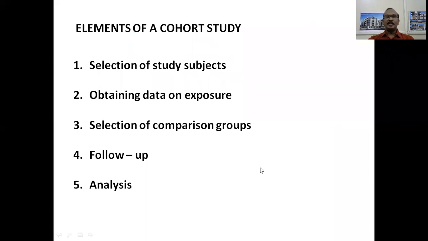What are the various elements of a cohort study? You need to learn by heart the following steps because this comes as a long question. Describe a cohort study. Mention briefly the steps or elements of a cohort study. What are the various steps? They are selection of study subjects, obtaining data on exposure, selection of comparison group, then follow-up and analysis.